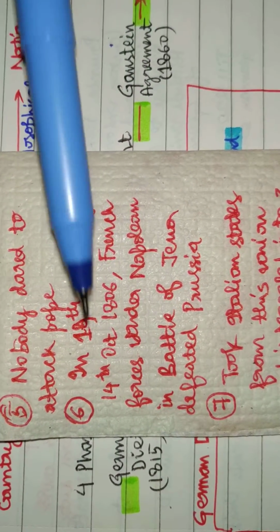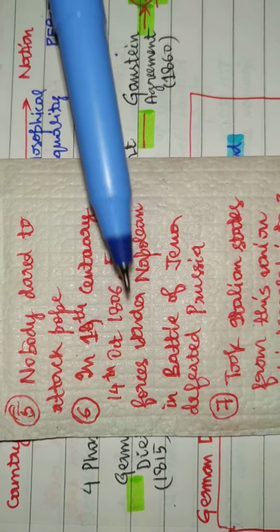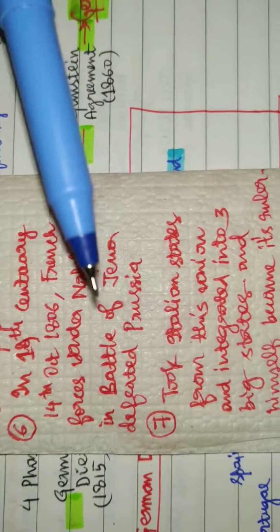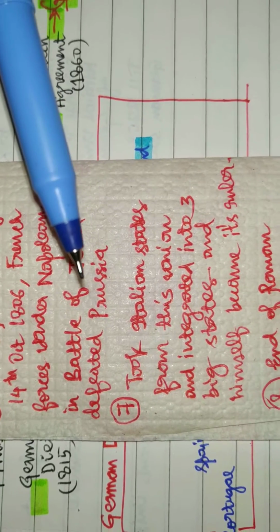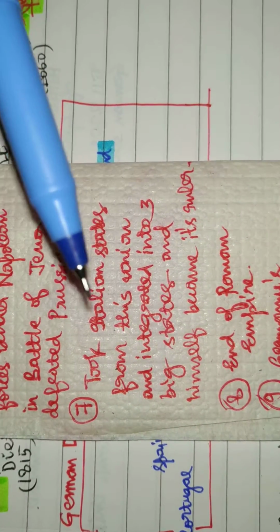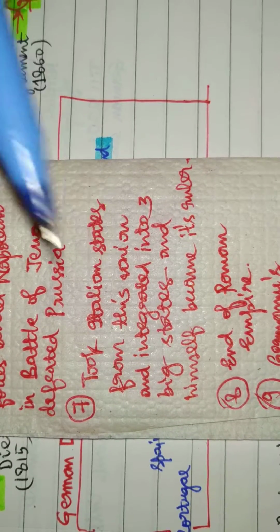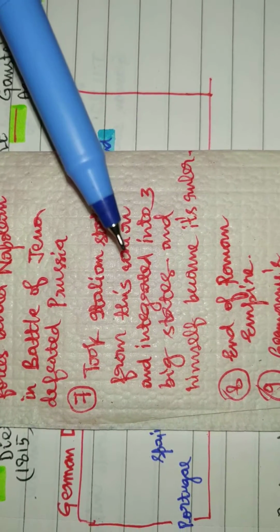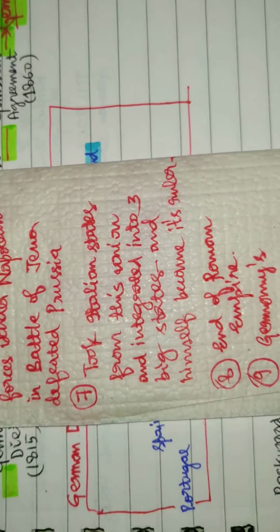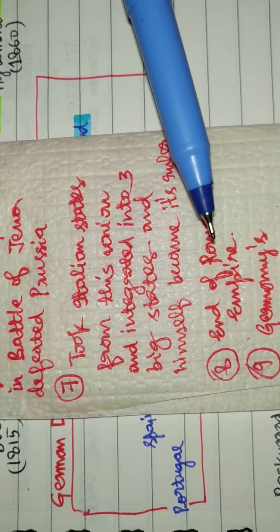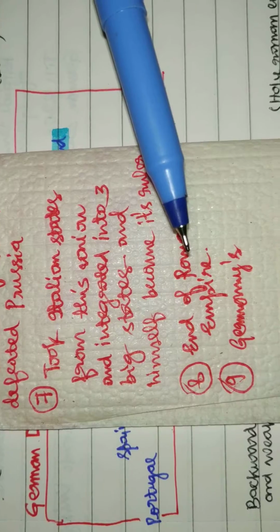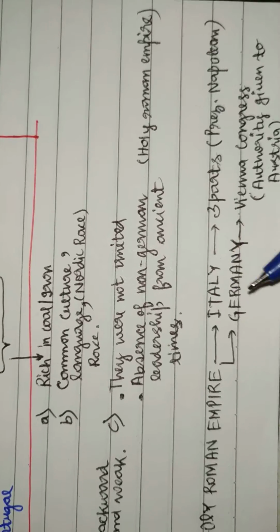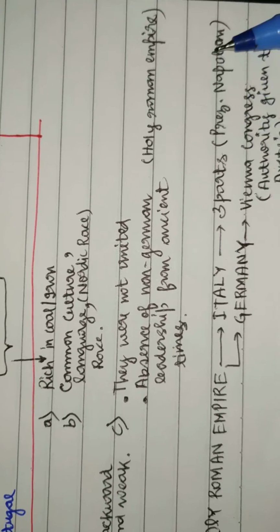In the 19th century, on 14th October 1806, French forces under Napoleon Bonaparte defeated Prussia in the Battle of Jena, right? When he defeated Prussia, he separated Germany and Italy. Italy was divided into three parts, and Napoleon presided over the three Italian states. The Roman Empire had ended. So the Holy Roman Empire divided into Italy and Germany, and Italy was divided into three parts, with Napoleon as president.